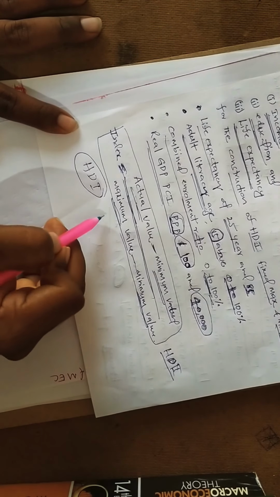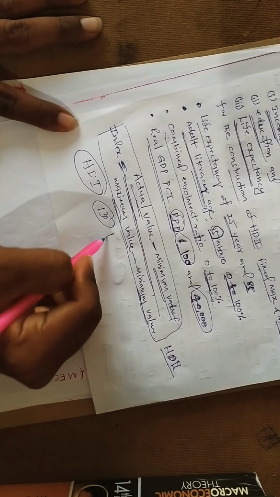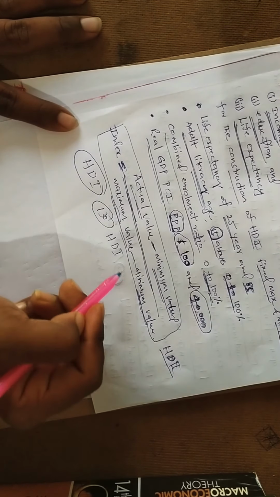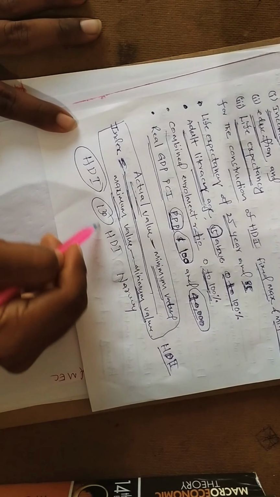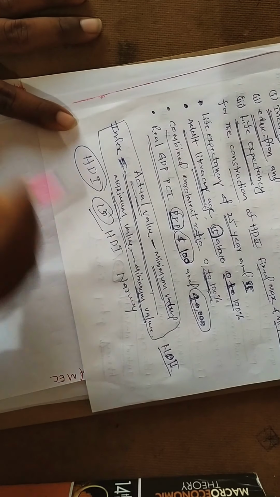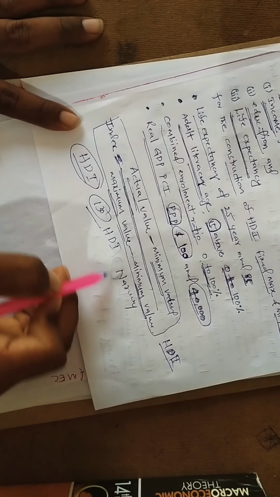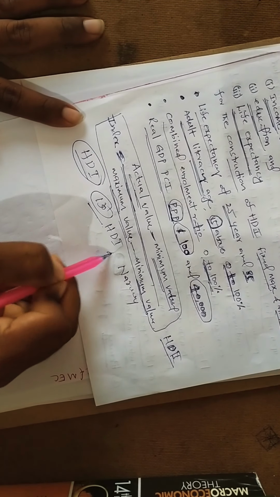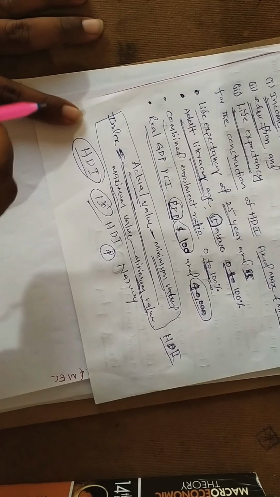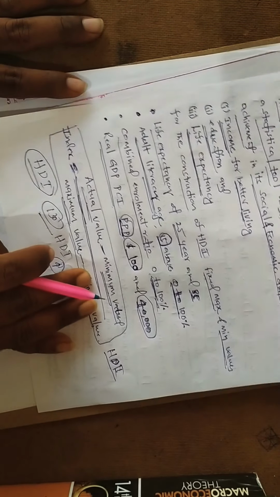At present, India's HDI rank is around 130. First is Norway, and India's rank is around 130. If you compare India's HDI rank with neighboring countries like Sri Lanka, Bangladesh, and Pakistan, India is very poor. Bangladesh and Sri Lanka are better than India. So that's what the human development index is.